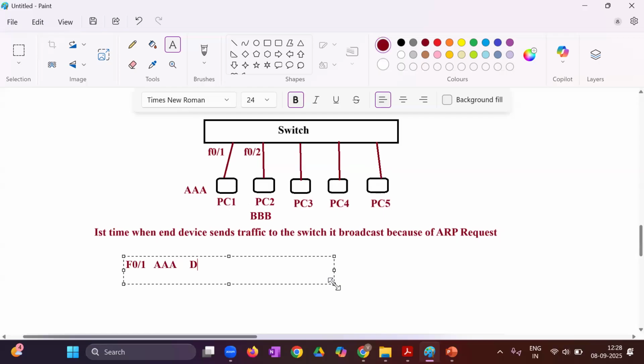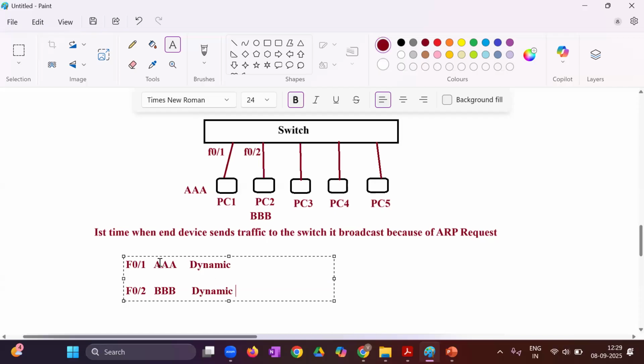Automatically, so it will write Dynamic. Then F02 has triple B, learned automatically, dynamic. So this is called the MAC address table: port numbers, MAC addresses, and how it is learned.